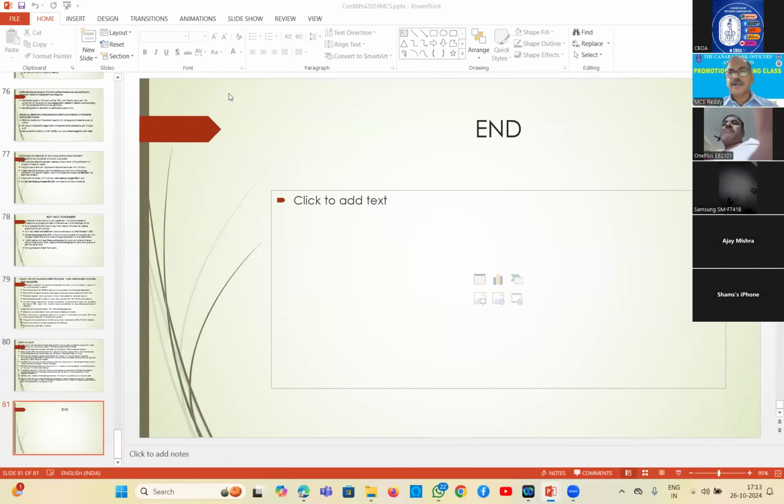Sir, many people have asked for your PPT. You can share it, sir. Friends, for your information, we have already shared it. Whatever I gave in the Word file and PDF file, the same file only I have copied into this PPT, because letters will be a little bigger in the PPT. That is the only reason. We shared the PDF file yesterday itself. Those who are in the group can access that PDF file.